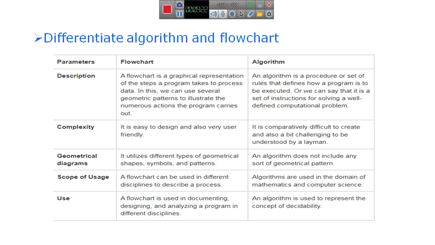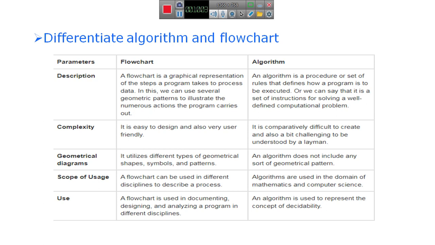So in a flowchart we use several pictures, geometric patterns.